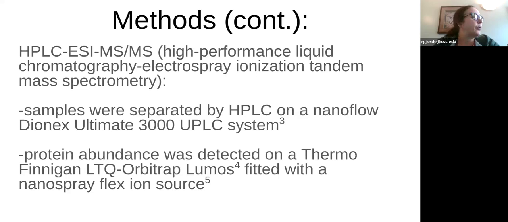So in order to get the proteins into the ion form, they had what was called a Nanospray Flex ion source. And what it does is it applies a high voltage to the liquid samples, and this produces charged droplets that are then analyzed by the mass spec.